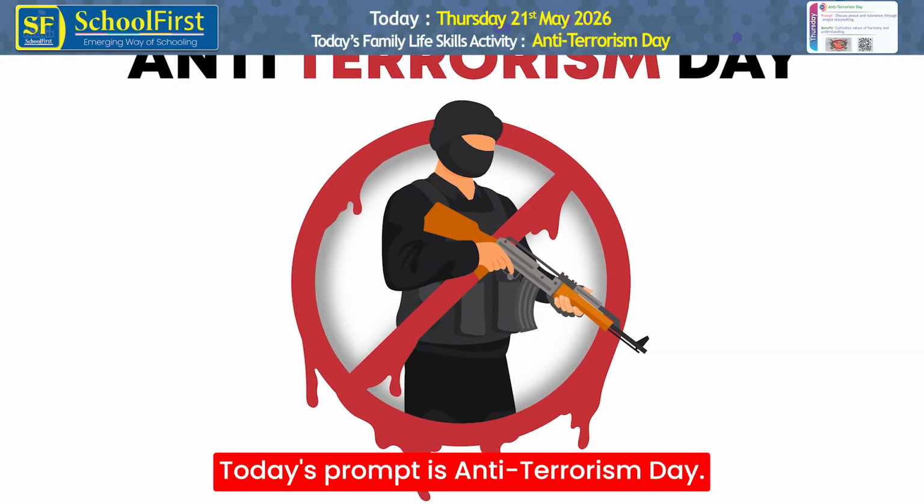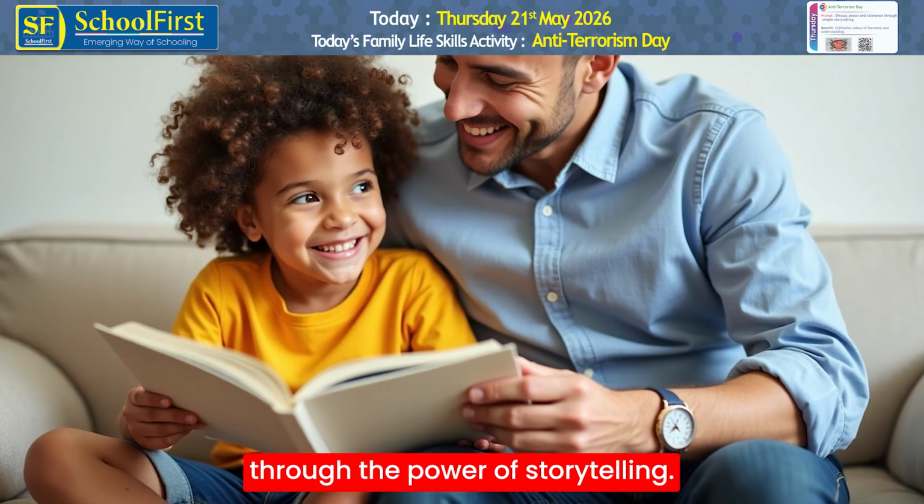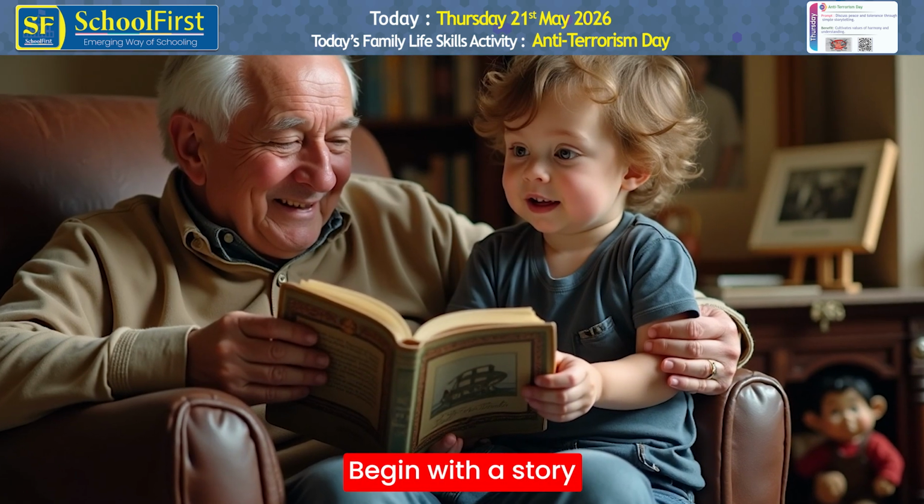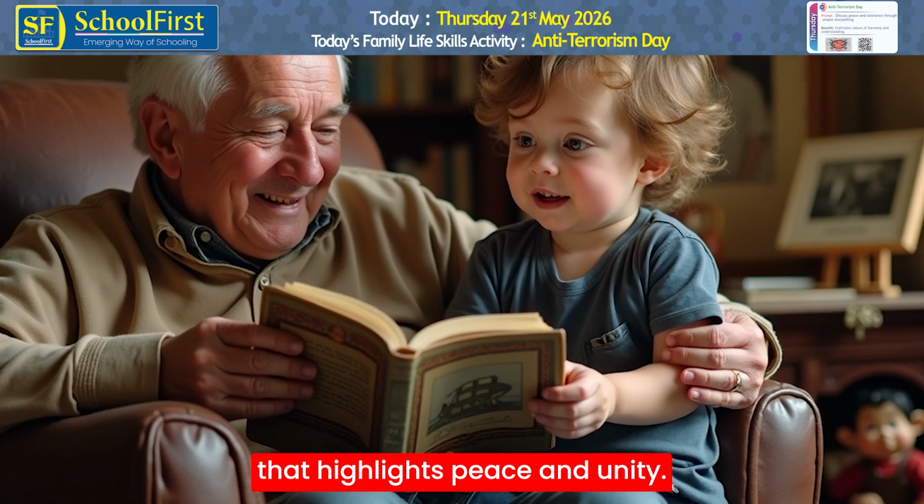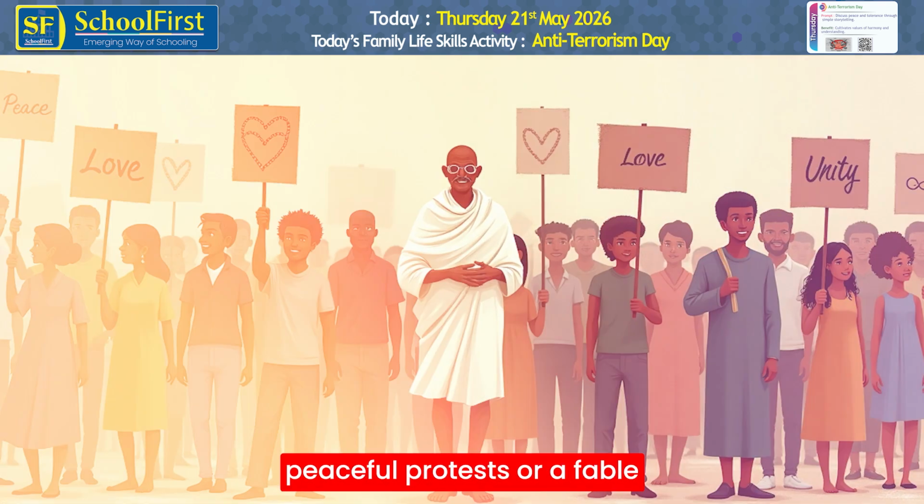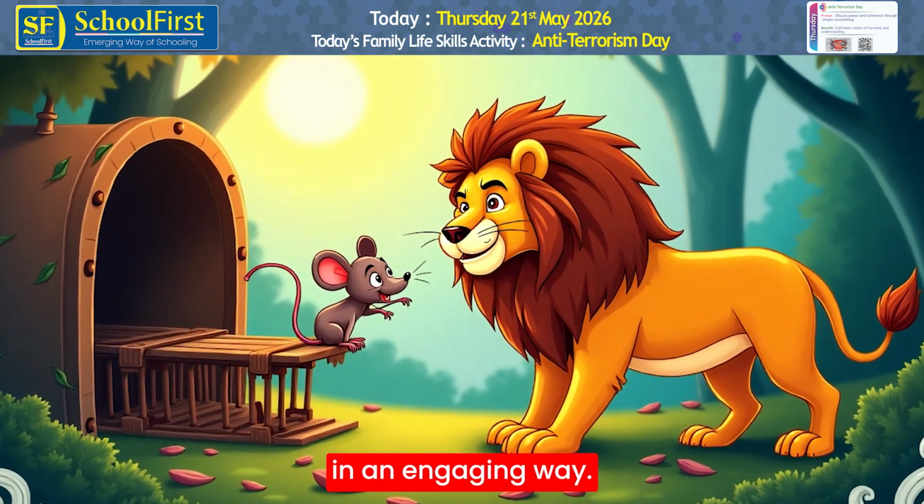Today's prompt is Anti-Terrorism Day. Let's explore the values of peace and tolerance through the power of storytelling. Step 1. Share a story. Begin with a story that highlights peace and unity. Choose a historical example like Mahatma Gandhi's peaceful protests, or a fable like The Lion and the Mouse to illustrate these values in an engaging way.